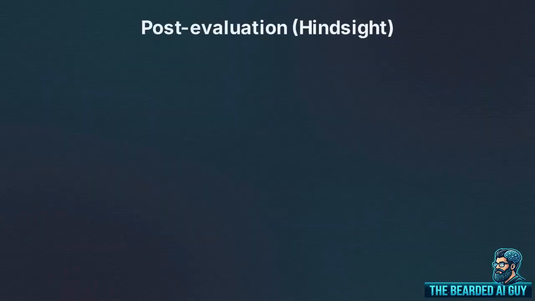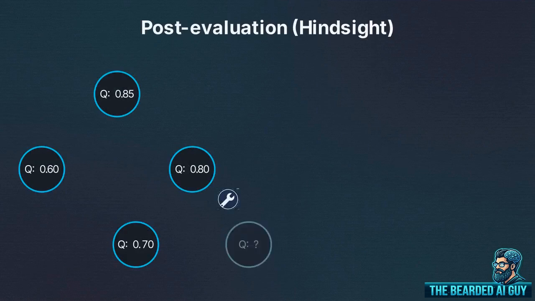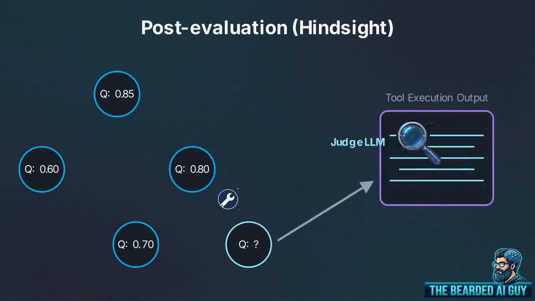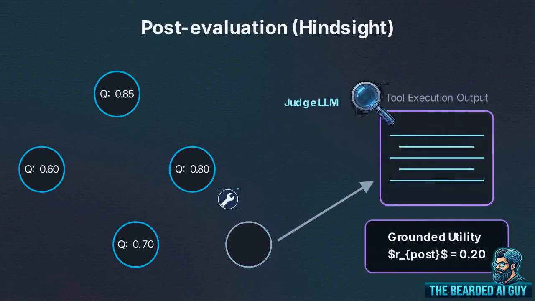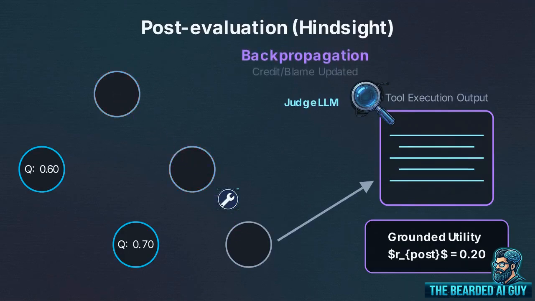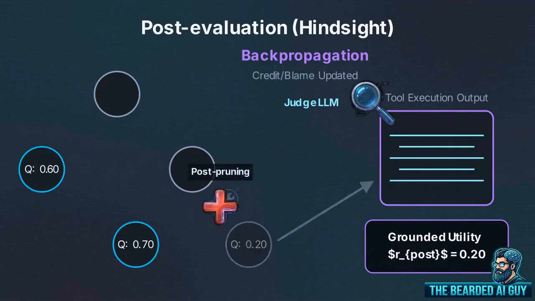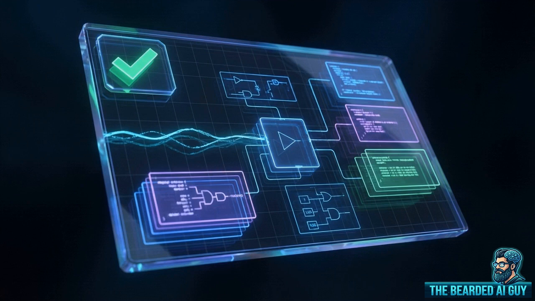This is the Hindsight mechanism. After execution, a judge scores the grounded utility of the data returned by the tool. This utility score is back-propagated up the tree. Earlier decisions receive credit or blame based on real-world outcomes rather than hypothetical thoughts. This loop forces the agent to align its internal plans with the hard reality of execution.